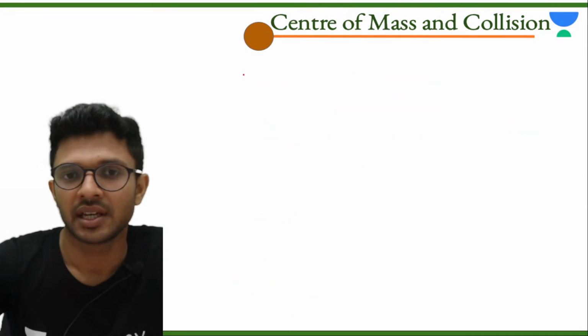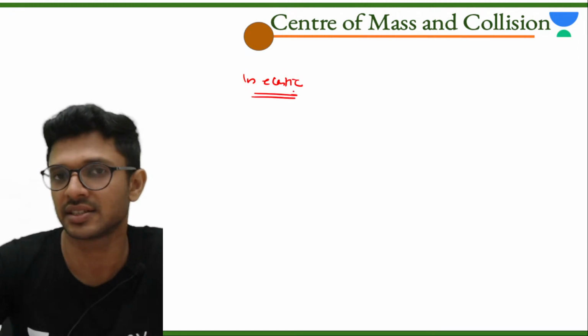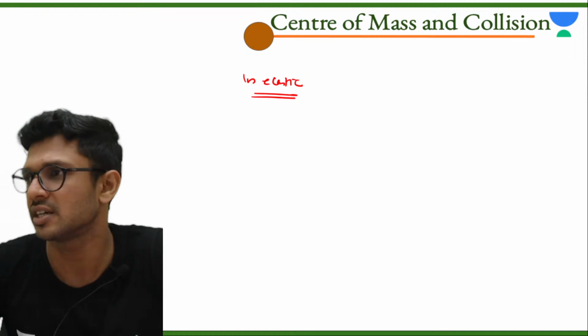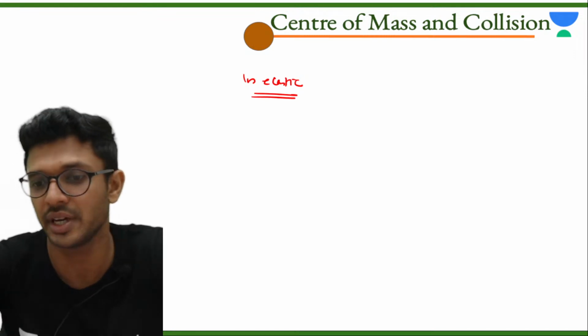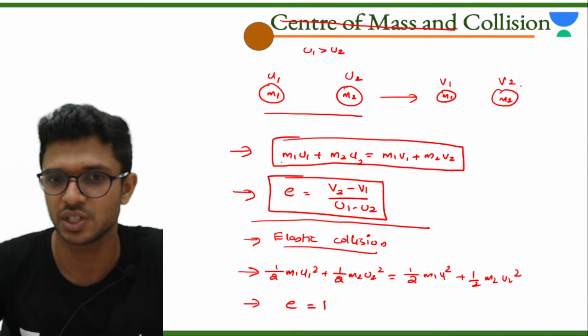So in inelastic collision, where the kinetic energy is not the same initially and finally, there are no separate formulas for it. All the equations and problems are done by using these two formulas: momentum conservation and the value of e, which is the coefficient of restitution.